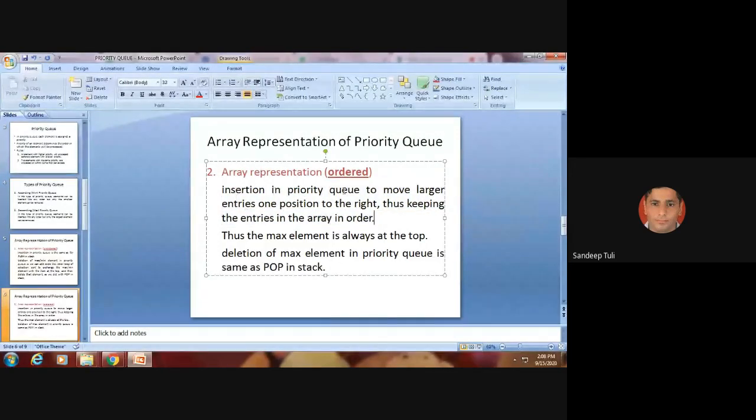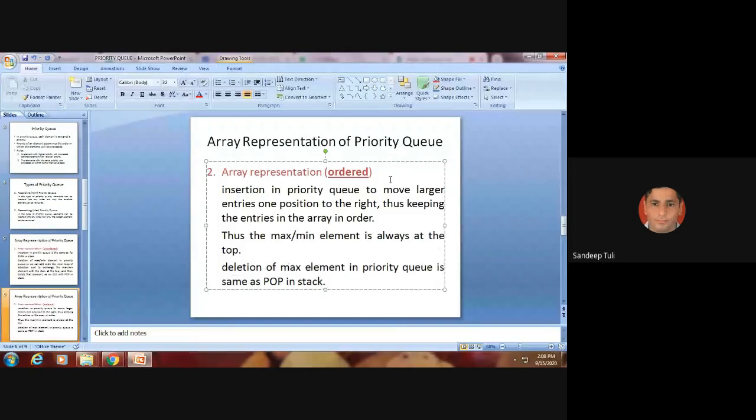So for insertion we need to do some calculations, okay, so that all the entries in the array will be ordered. So in this way the minimum or the maximum element will always be at the top. And simply deletion can be performed simply by popping. So in this, deletion is easy, but insertion requires some calculation.